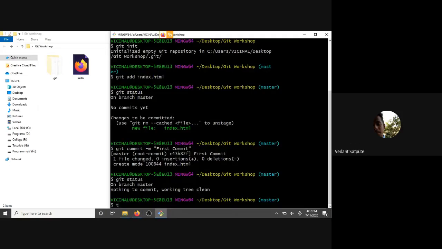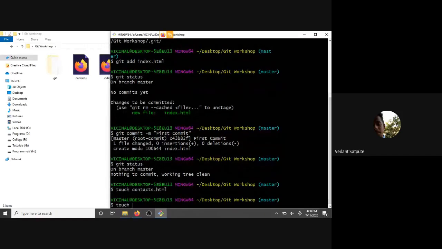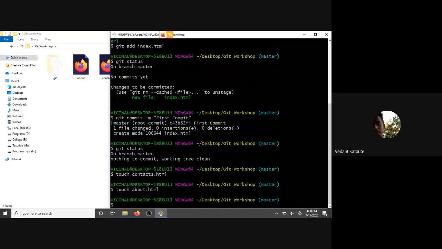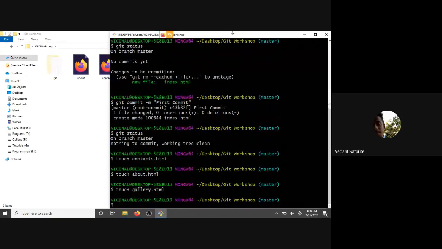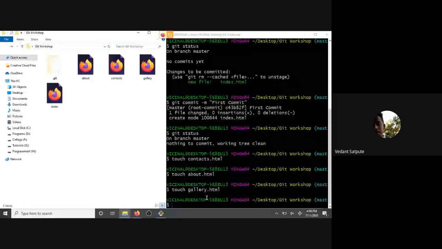So what we do is, suppose we create new files like touch contacts.html. When you create these files, you can see now I have four files here: contacts, gallery, index. Now I won't be typing every file's name in git add contacts or gallery every time.